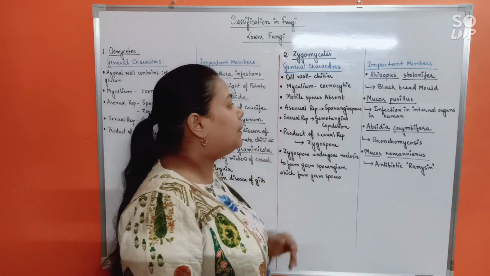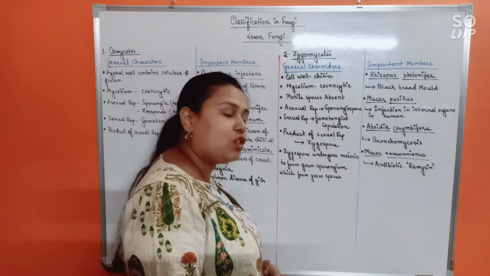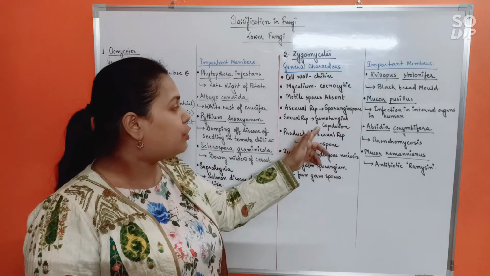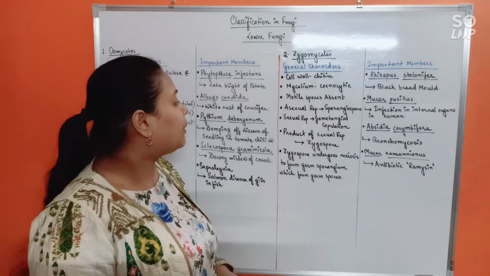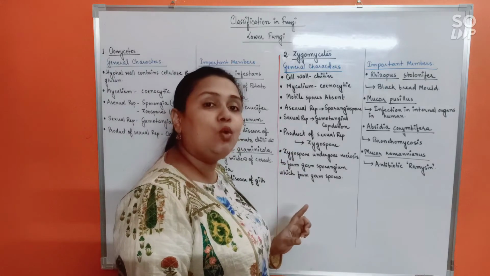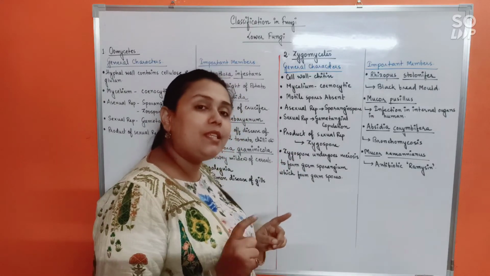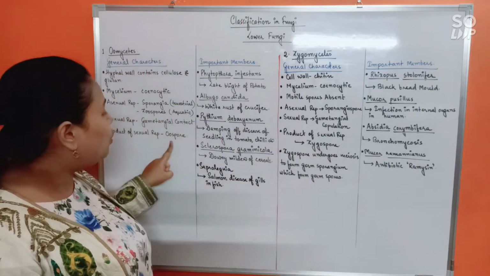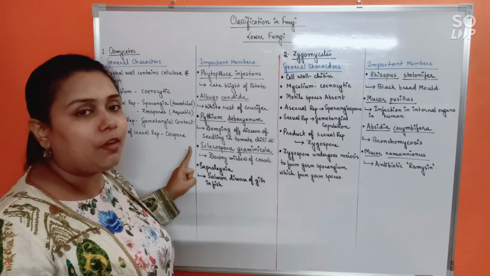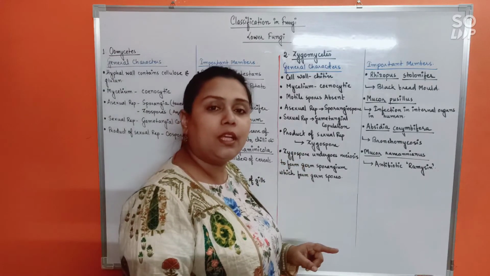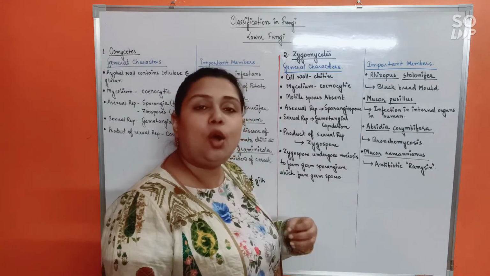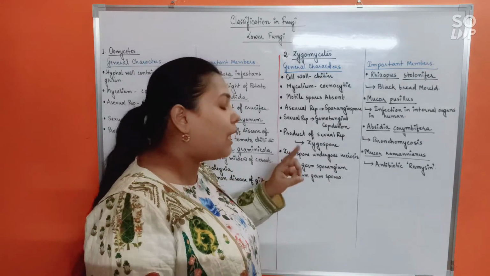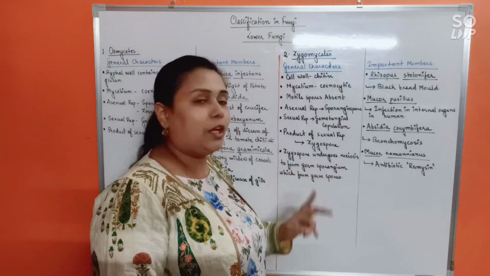Other than that, it is not present in any other group of fungi. Now, asexual reproduction occurs by sporangiospore formation, and sexual reproduction occurs by gametangial copulation. Of course, you know what gametangial copulation is, isn't it? The product of sexual reproduction is zygospore. But there is a huge difference between oospore and zygospore. Oospore will directly germinate and give rise to fungal hyphae. But zygospore is a diploid structure. It will not germinate and directly give rise to fungal hyphae.